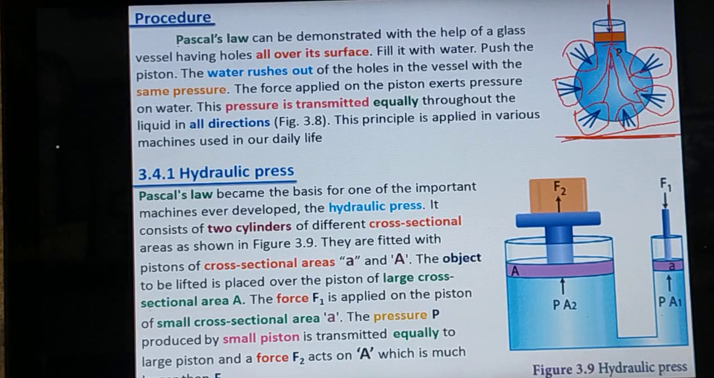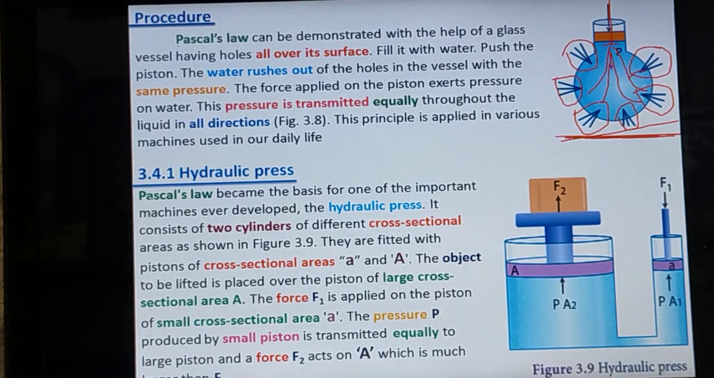Now, Pascal's law is applicable in day-to-day life instruments also. One of the instruments we can use is the hydraulic press. The hydraulic press is used to lift a larger, heavier weight object simply by applying a small amount of force or pressure through the small surface area of the liquid.